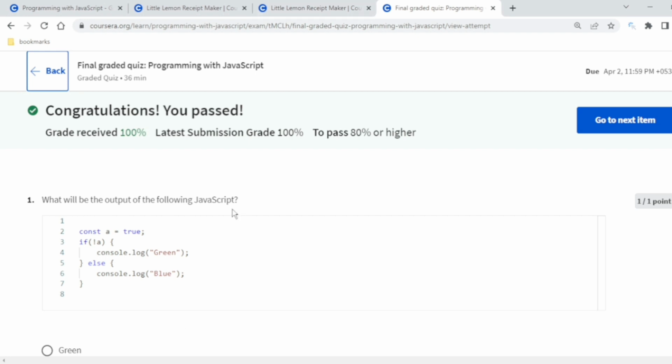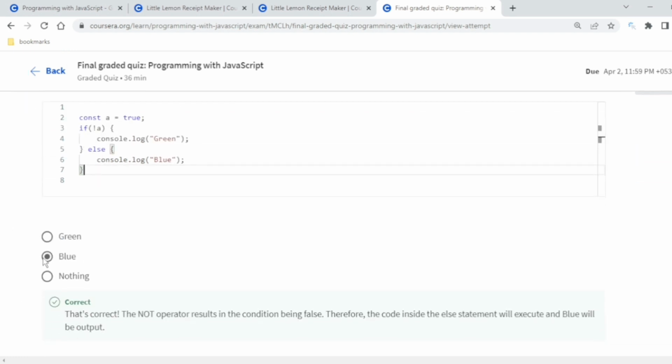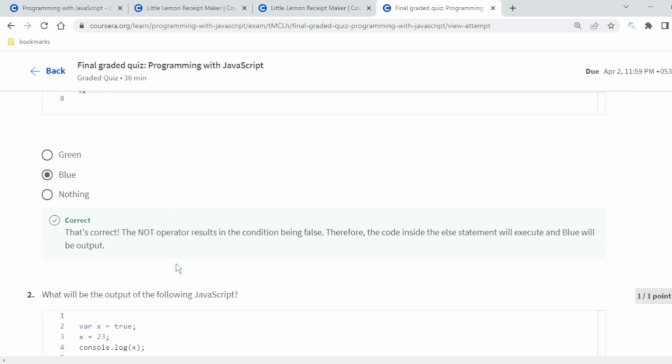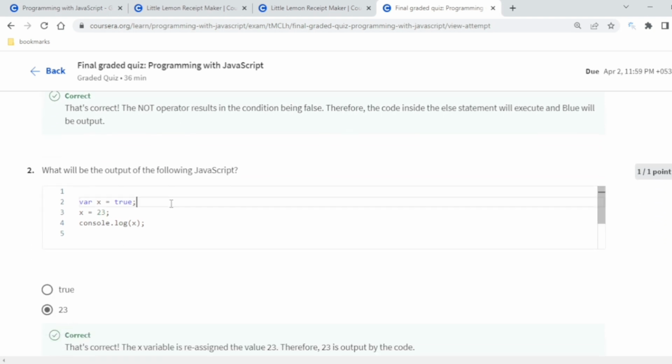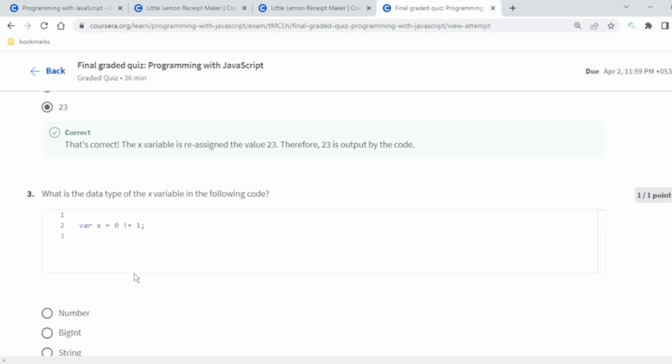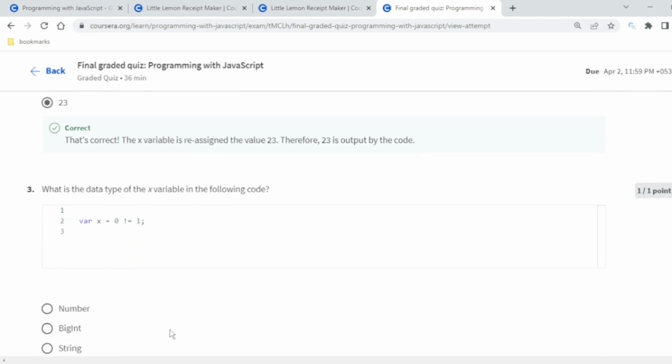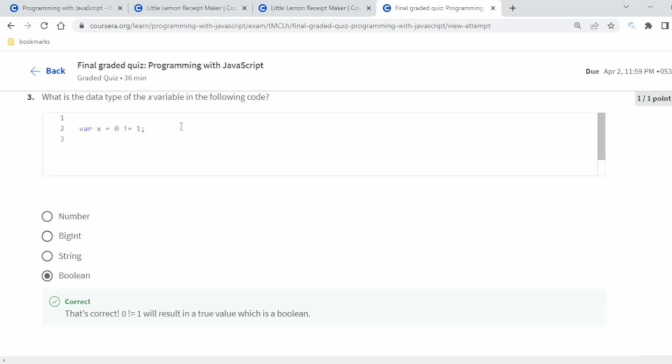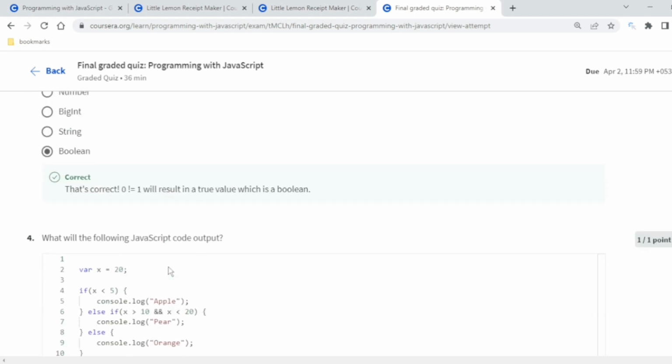So this was the Programming with JavaScript final grade quiz. It contains each and every module of the weeks in a jumbled way. So what will be the output of this? I've told you many times, this will be blue because not true means false, so it will be blue. What will be the output of the JavaScript? This is 23, no doubt, because it is a variable. Then talking about this, it is what? Boolean, because a comparison is being done. This will result in a true value, which is Boolean.